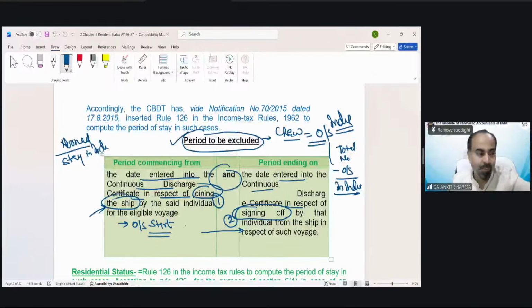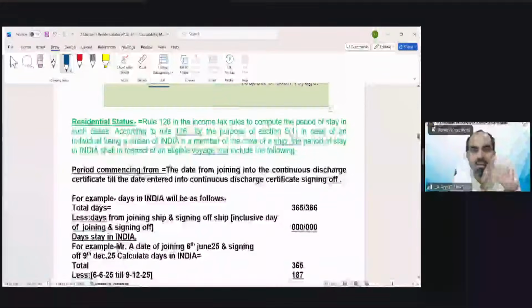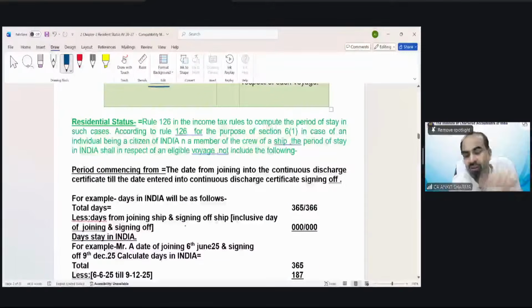Now let me tell you a very interesting thing. Maybe some of you are now getting confused. What is this provision? How will we calculate this? Now see the power of illustration and example. Now we are going to solve illustration number 1, which has been given in the study material.